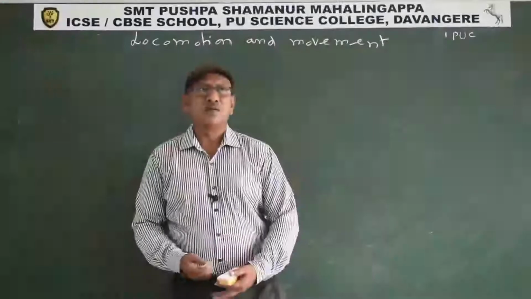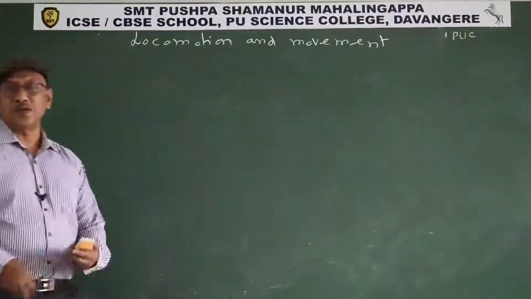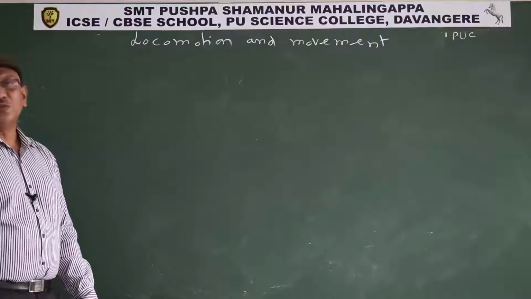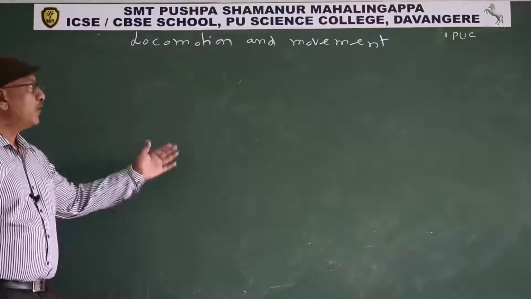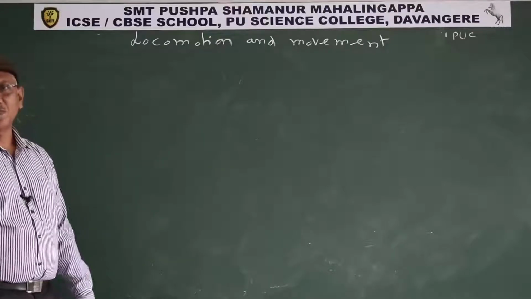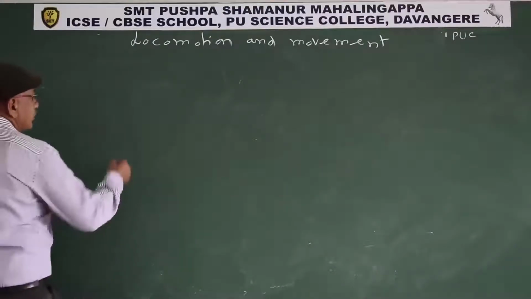Good morning everyone. Today we discuss locomotion and movement, a new chapter. So what is locomotion? Movement of an animal from one place to another place to obtain food, shelter, mate, is known as locomotion. Movement is the unique character of organisms.